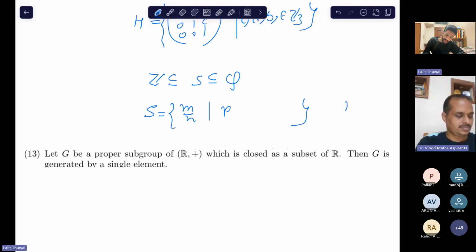So see, pick and fix a prime P, where P does not divide n, with m, n in Z. So what is the example? m by n, where you have fixed a prime P, where P will never divide the denominator.